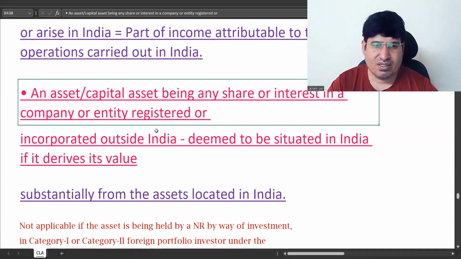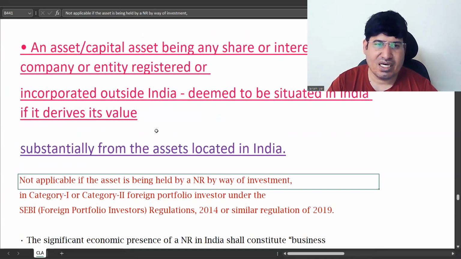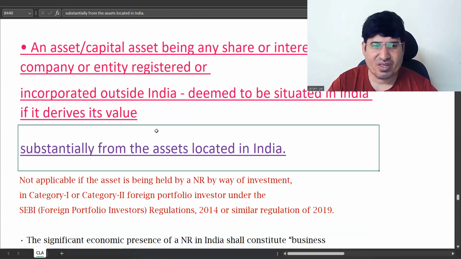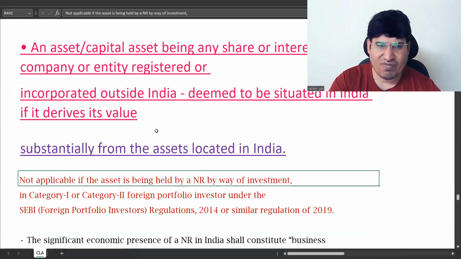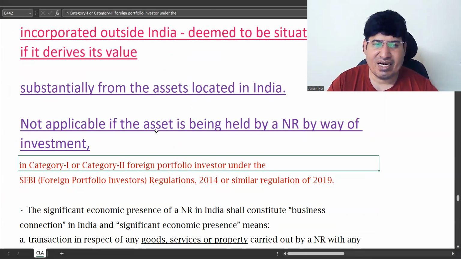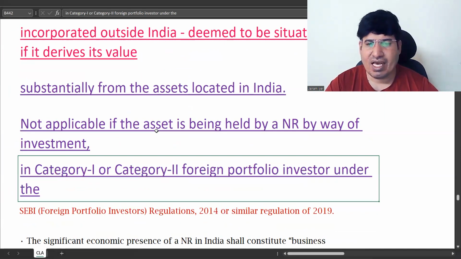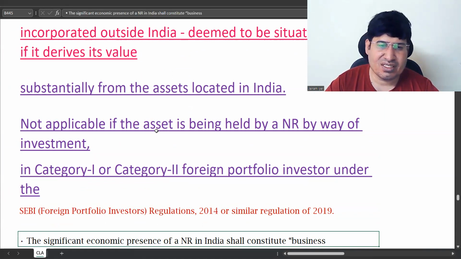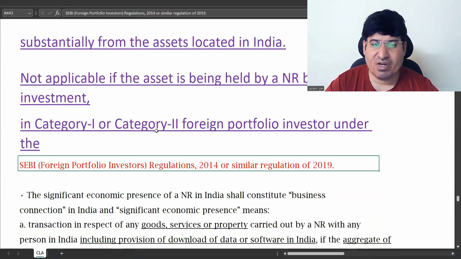Now this year, it's not important for you, but this particular point is not applicable for investment in category 1 or category 2 of FPI regulations. There is a SEBI regulation called SEBI FPI regulations.